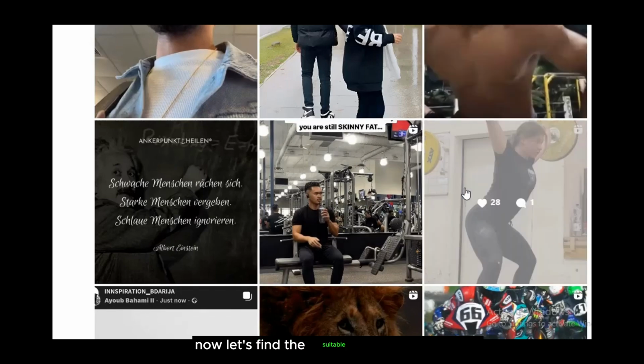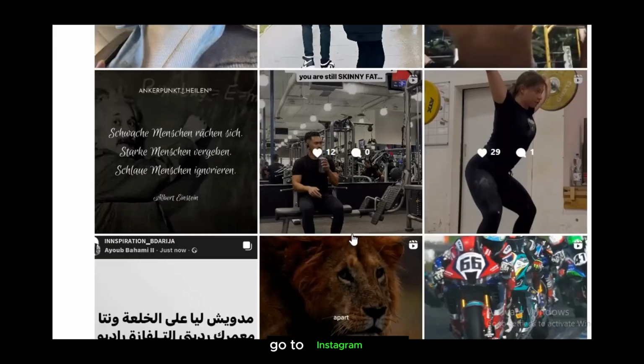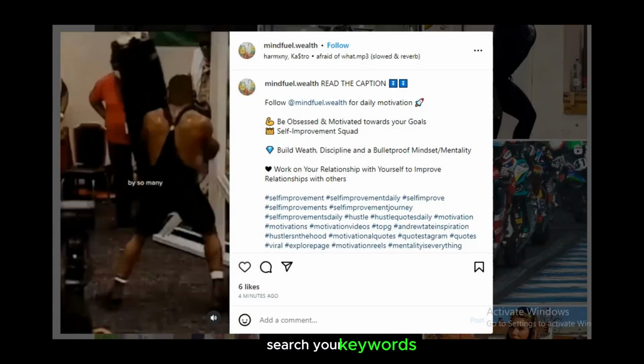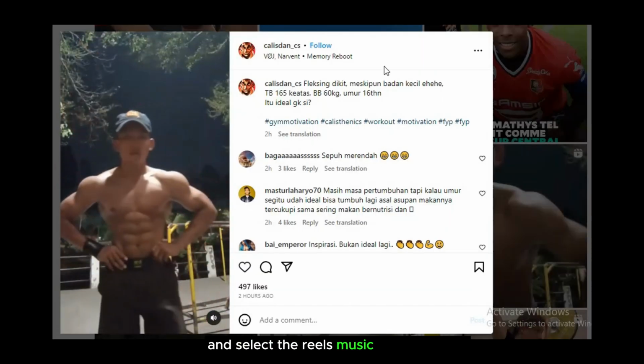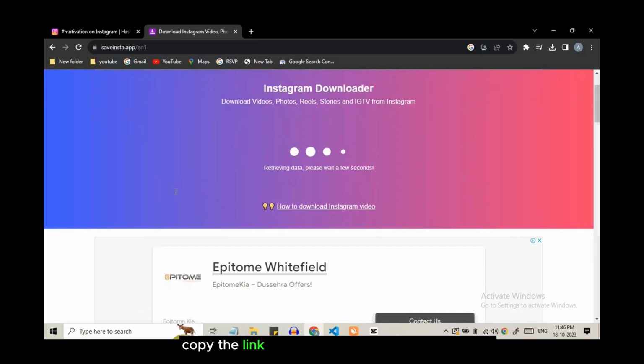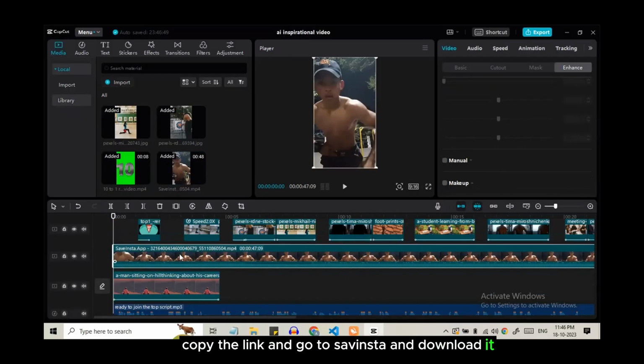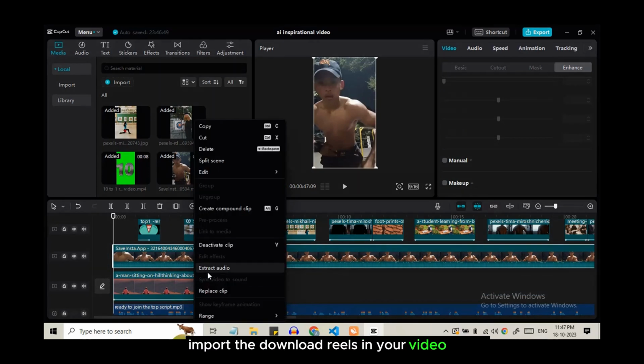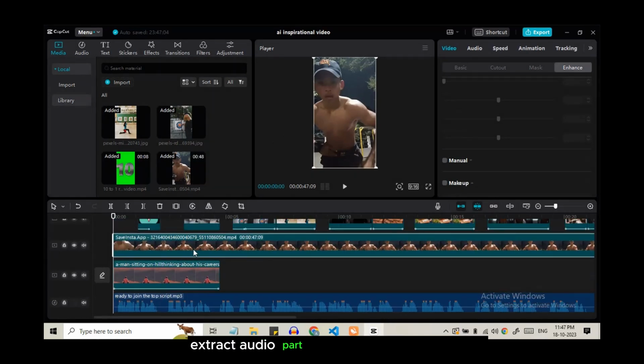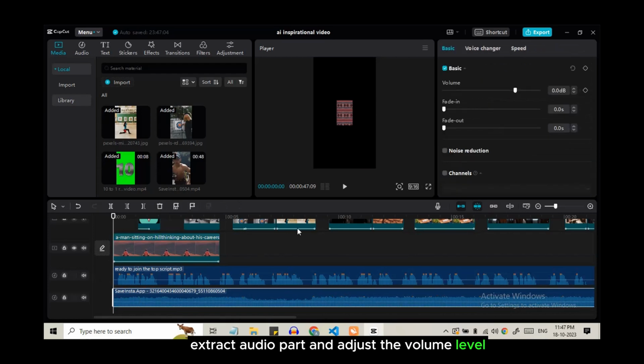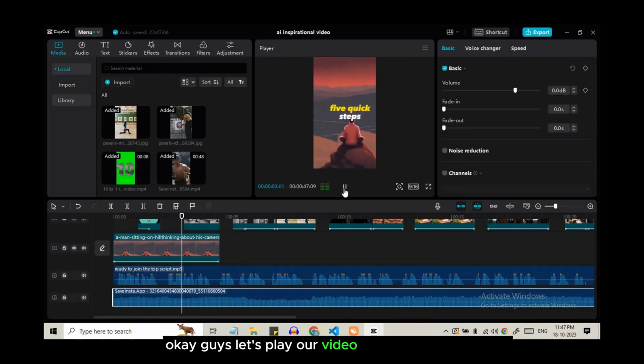Now let's find the suitable background music. Go to Instagram Reels, search your keywords and select the Reels music which you like. Copy the link and go to Save Insta and download it. Import the downloaded Reels in your video editor. Extract the audio part and adjust the volume level. Okay guys, let's play our video with background music.